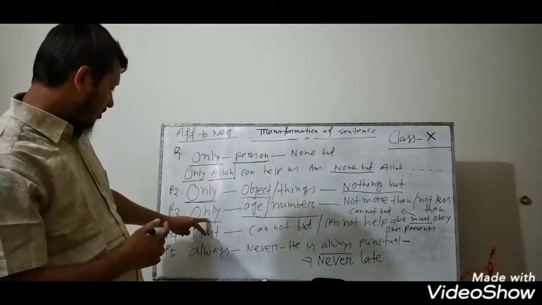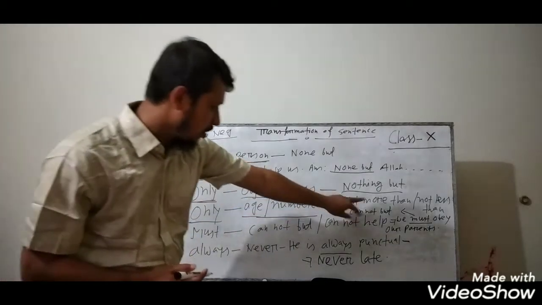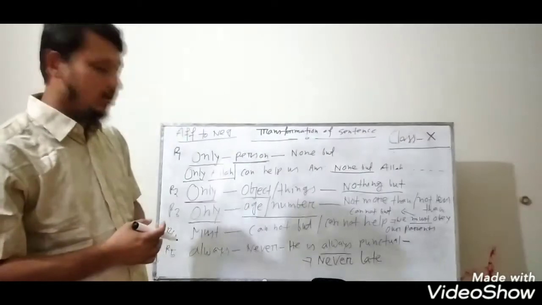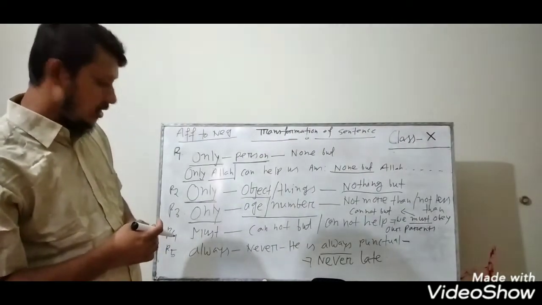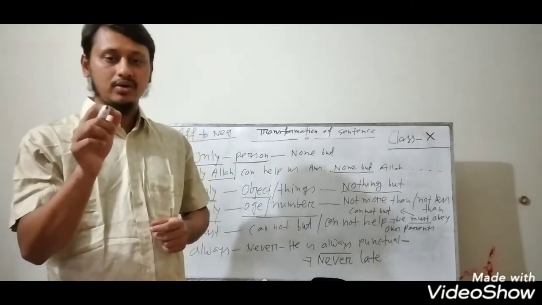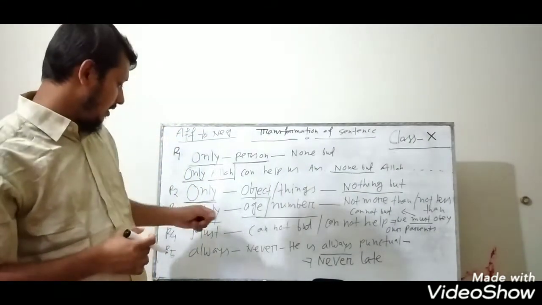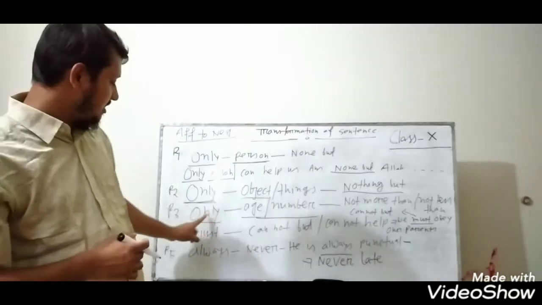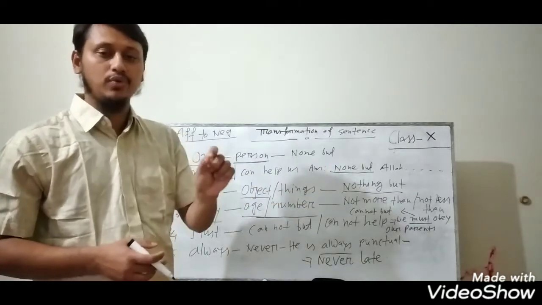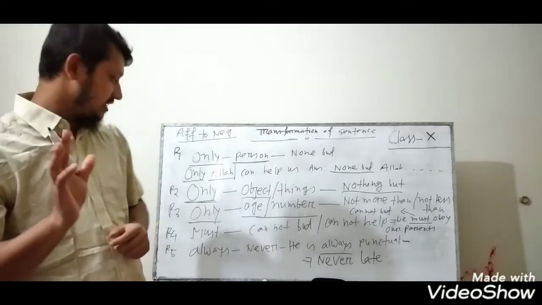For the third one, if only indicates age or number, you have to write not more than or not less than. I am giving an example: he is only 22 years old. Here only indicates 22, which indicates age. So instead of only, you can write not more than. He is not more than 22, or he is not less than 22. I think it is clear.